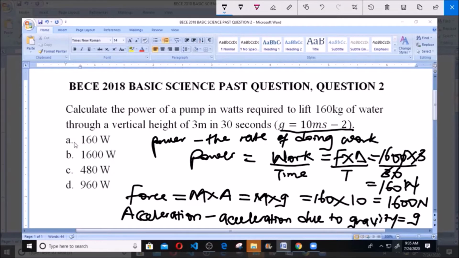And from the options, A says what? 160 watts. So 160 watts is the power of a pump that is required to lift 160 kg of water through a vertical height of 3 meters in 30 seconds. So 160 watts is our answer, A.